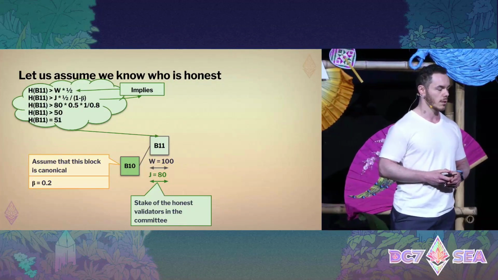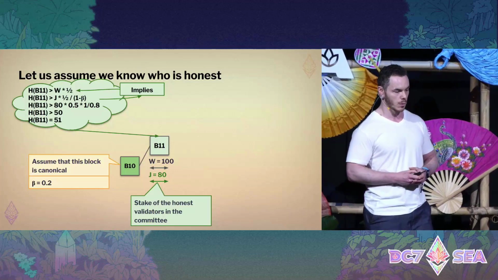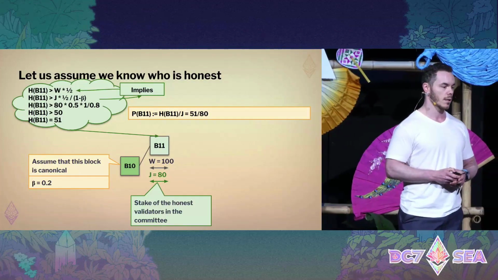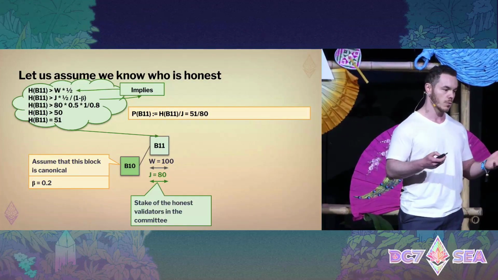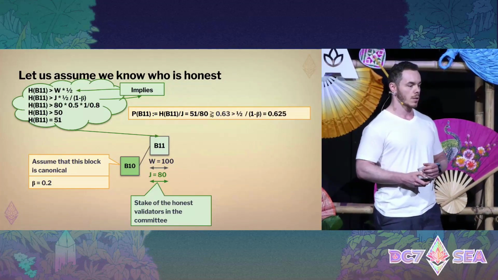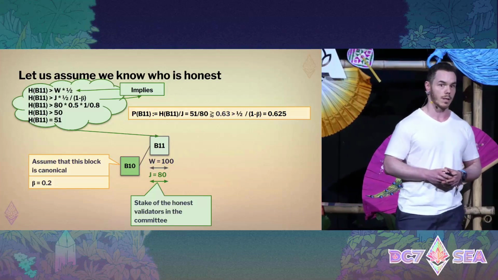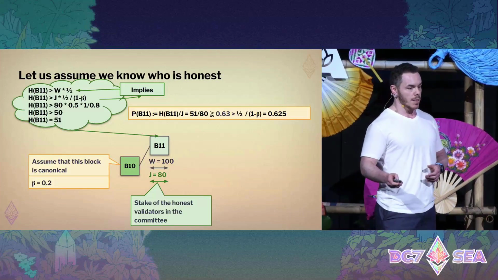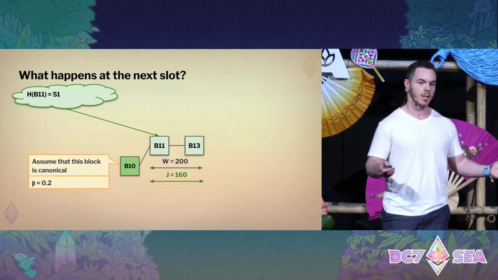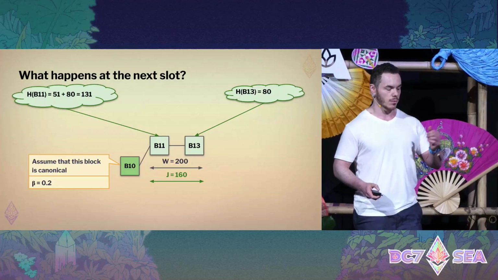I can show you by using our numbers, we get H of B11 more than 50. We just pick 51 for now. Sorry, I forgot this. We define an indicator, P, for the usefulness of the fraction of H over J, which in our case turns out to be around 0.63, which is larger than half divided by 1 minus beta. So what happens when we go to the next slot? Let's have a look. The committee increases to 200. The honest committee increases to 160. Now, everybody that is honest votes for B13.